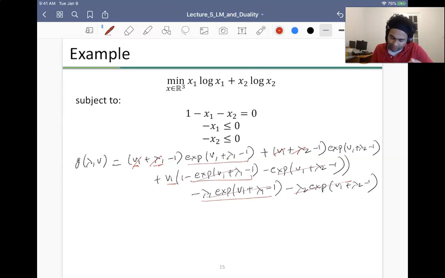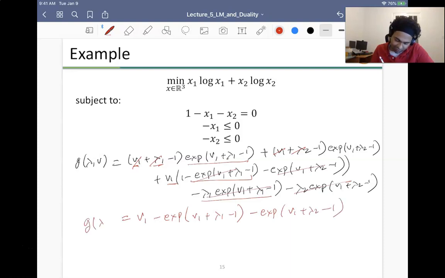Okay, so the only thing that is actually left is my nu1 from this, and I'm left with these terms. So this is nu1 minus exp of nu1 plus lambda 1 minus 1 minus exp of nu1 plus lambda 2 minus 1. That's it. So this is my g of lambda, nu. Okay, so this is my primal problem.